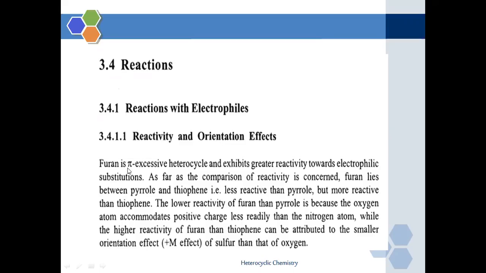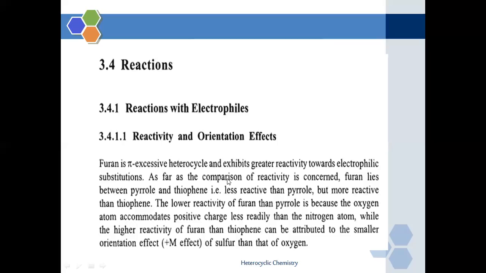Now, basically, furan is going to have a pi electron cloud in its structure. So furan is a pi excessive heterocycle and exhibits greater reactivity towards which type of substitution? Towards electrophilic substitution. As we discussed in the case of benzene, furan contains two double bonds. That's why furan has a pi cloud of electrons in its structure. So it is more reactive towards electrophilic substitution reaction.